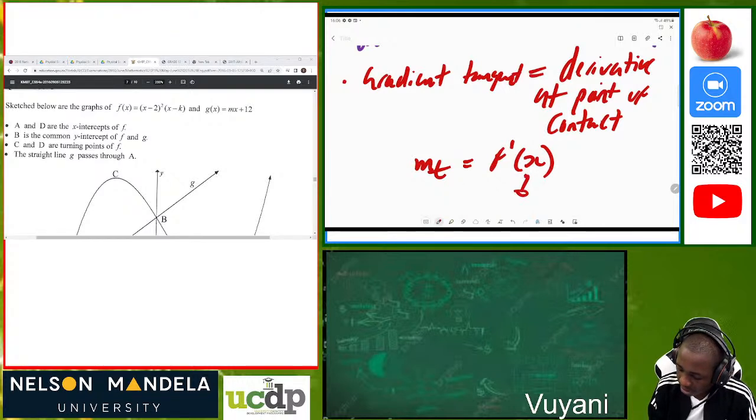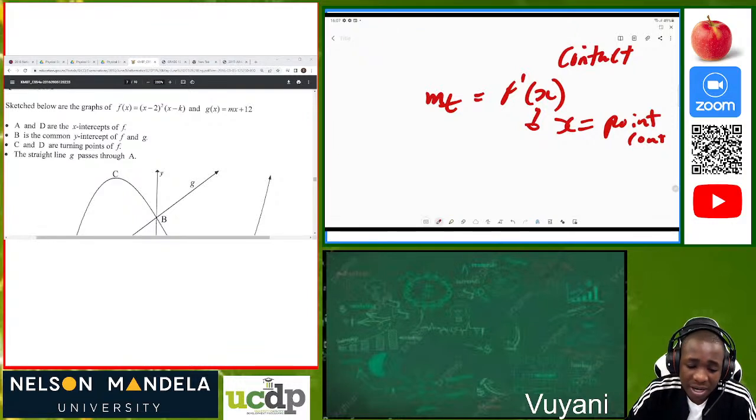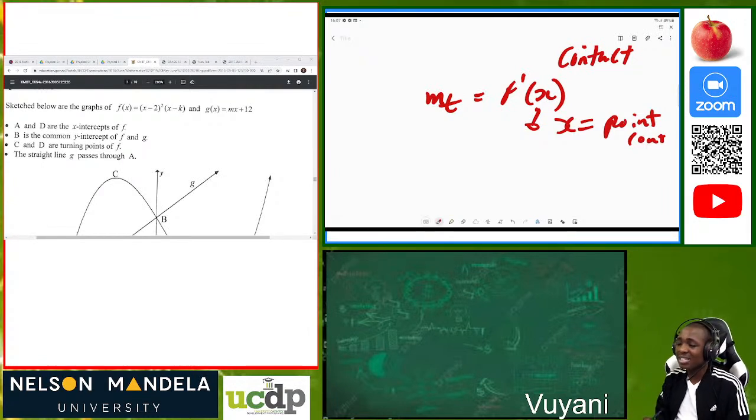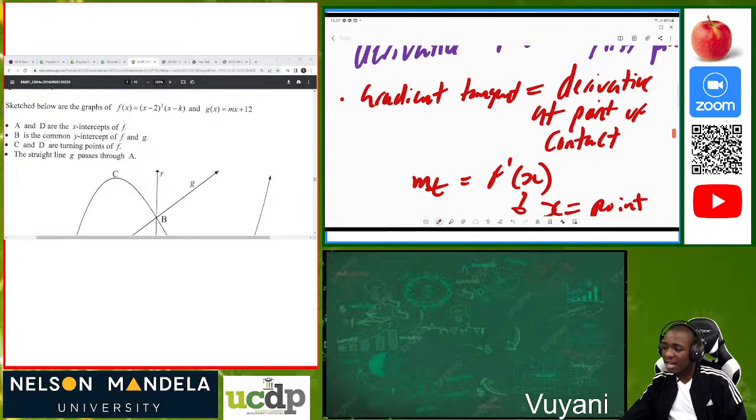This is essential for us to remember. The x represents the point of contact, because we know that a tangent is a line that only touches one point on a circle. So it is important that you understand that a tangent only touches one point on a circle.